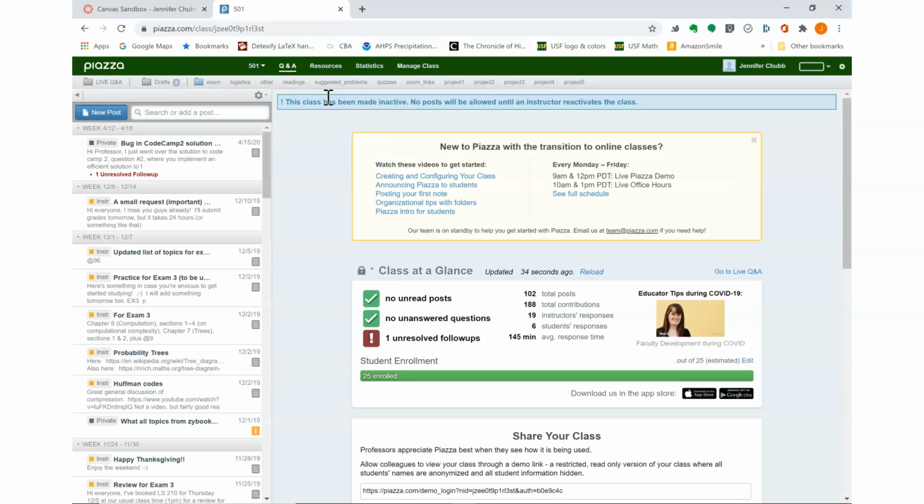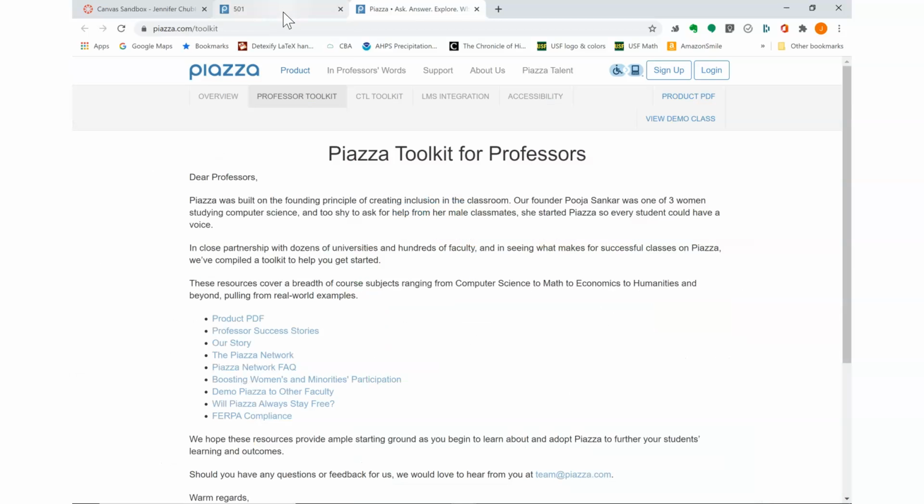So these are a few of my very favorite things about Piazza. Again, number 1 is the ability to post anonymously. Number 2 is just the layout with the feed and being able to search. And number 3 is the ability to reference earlier posts. The Piazza discussion forum can be integrated into Canvas as well as an app that you can include in Canvas. And it's just all around a great tool, and I highly recommend it.